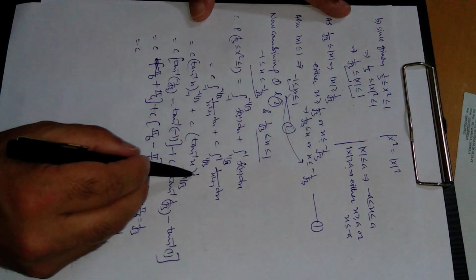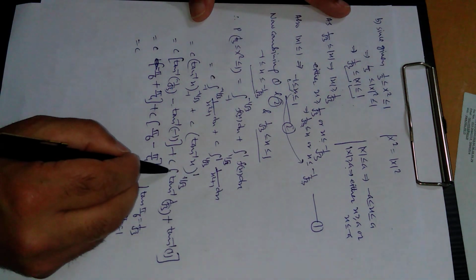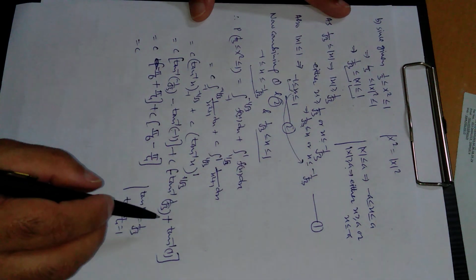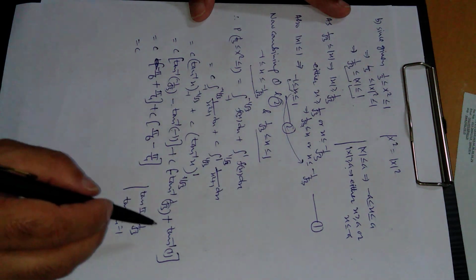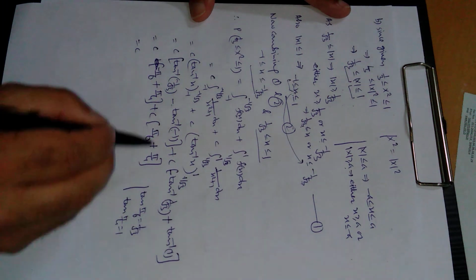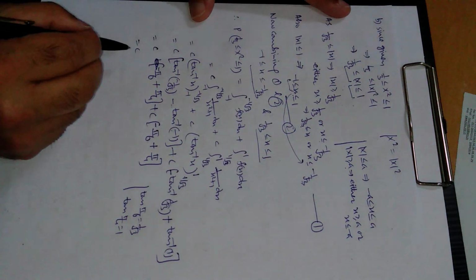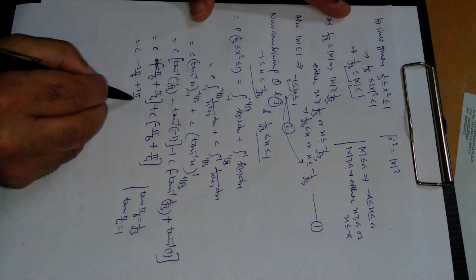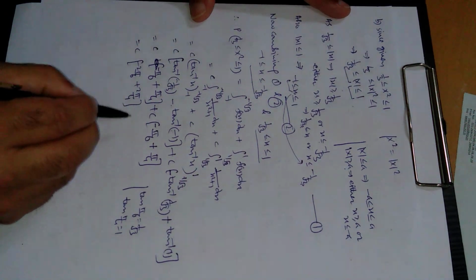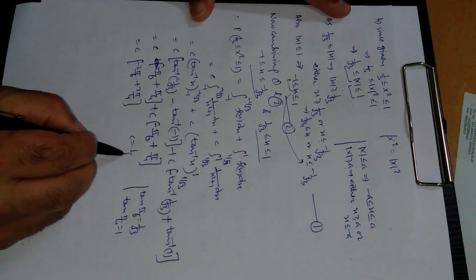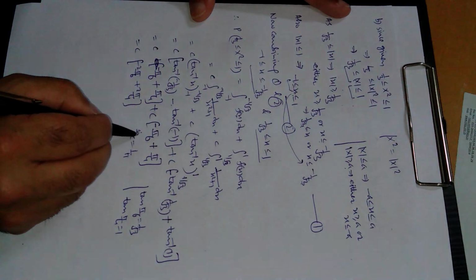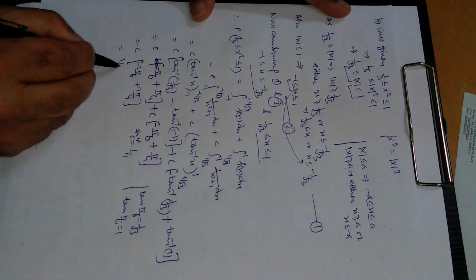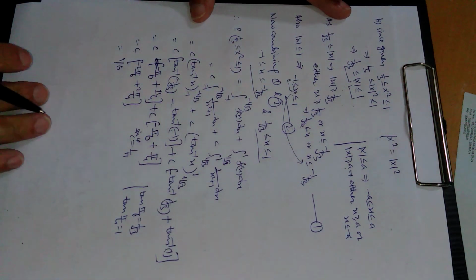Sorry, upper limit is 1. So upper limit minus lower limit. Similarly here, upper limit minus lower limit. This will be minus 2 pi by 6 and this will be 2 pi by 4. Now c is 1 upon pi. Substitute the value of c here, pi cancels, and on further simplification this comes out to be 1 upon 6.